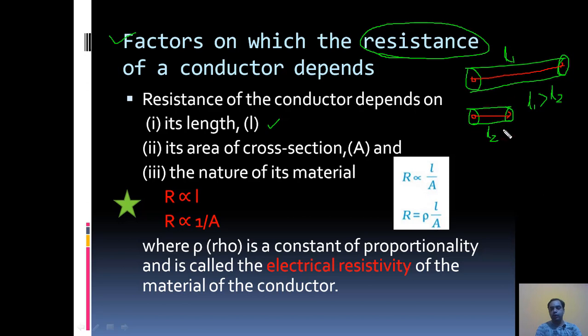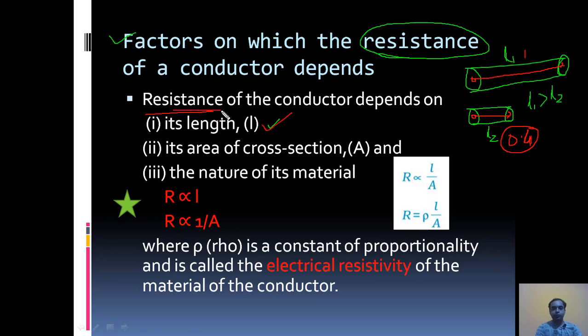Suppose this is 0.4 million. Here 0.4 million atoms are there which resist or oppose the flow of electron. Here 1 million atoms are there which oppose the flow of electron. So here the value of resistance is more. So as the length increases, the value of resistance also increases.